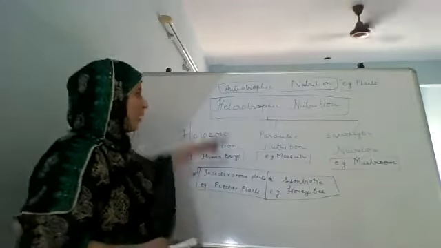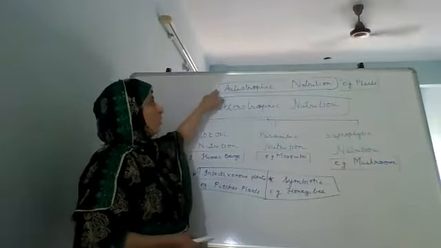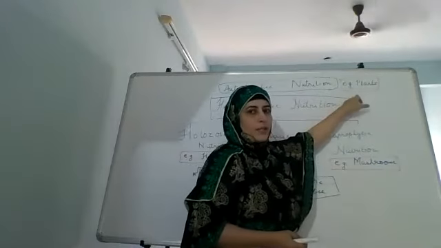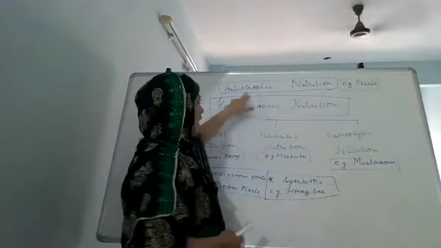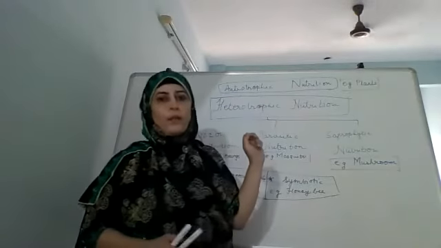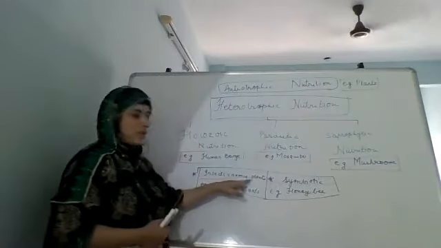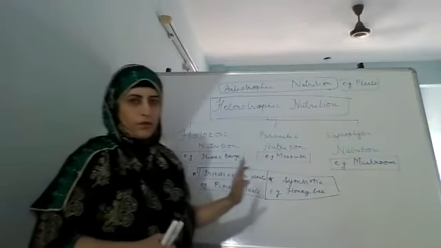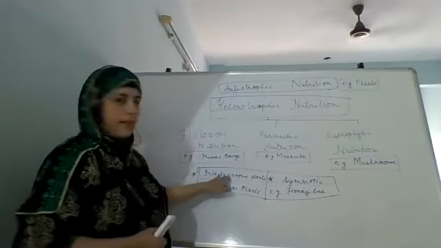So there are the two main types of nutrition, autotrophic nutrition and heterotrophic nutrition. The autotrophic nutrition is carried on by plants, and such plants are known as autotrophs. But there are certain plants which do not have autotrophic nutrition. That means they do not prepare their own food. They depend on other organisms or other insects. Such are the insectivorous plants. They come under heterotrophic nutrition, and the type is known as insectivorous.